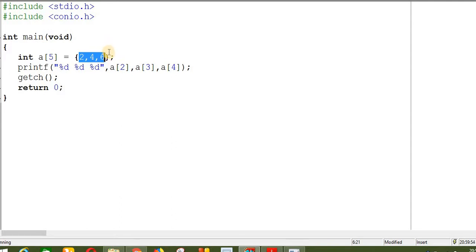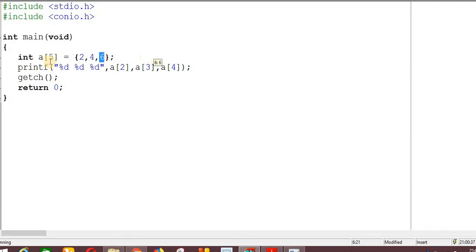That means there are 2 more positions for which I am not providing any value. In array indexing, you all know that the starting index of an array starts with 0, and the last index would be the total number of elements minus 1. That means the array indexing would be A0, and the element of A0 would be 2. Next A1 is 4, next A2 is 6, next A3. Right now I don't know what is the value of A3, and next is A4, and I also don't know what will be the value of A4 according to this program. In this program I am not specifying the value for A3 and A4.